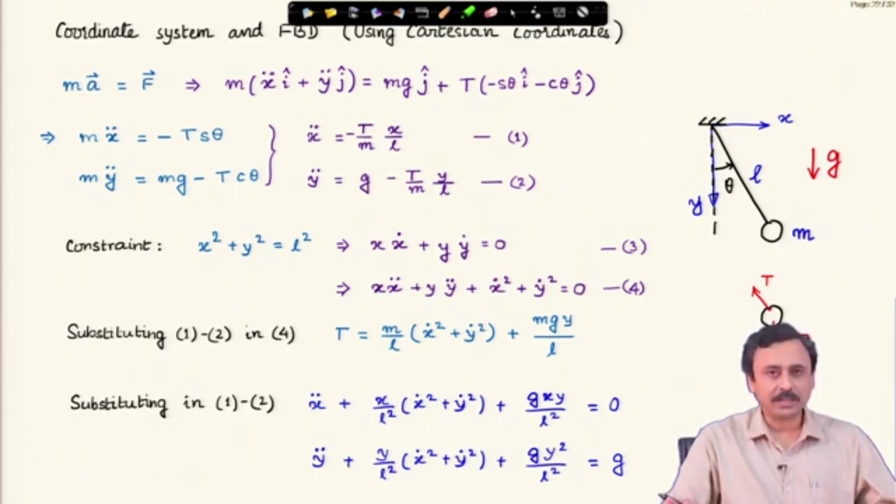But wait, can I choose the initial conditions arbitrarily? You see, we have the constraint, so you cannot choose initial conditions arbitrarily.